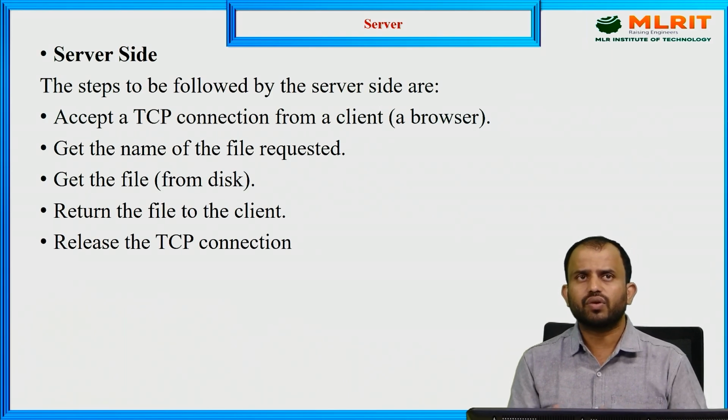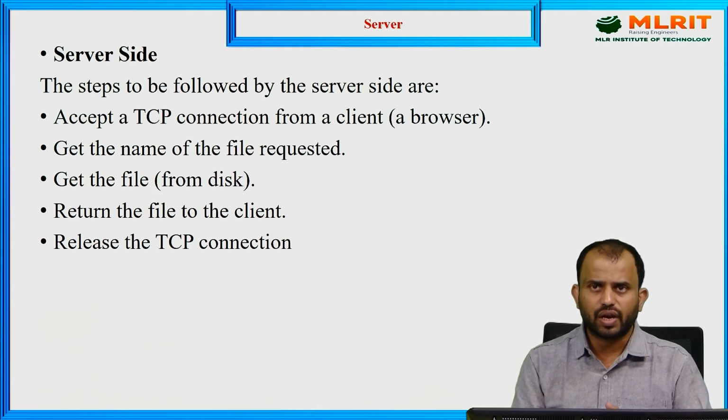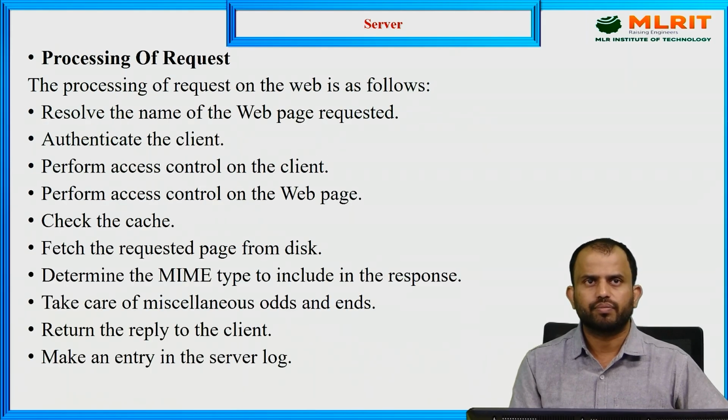And what happens on the server side? On the server side we can access the system. After accepting, we can determine what file is requested, and based upon that we get the file from the local disk, which is the server side disk, and the file is sent to the client side only. Then the connection is terminated.